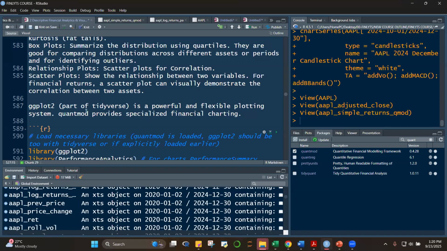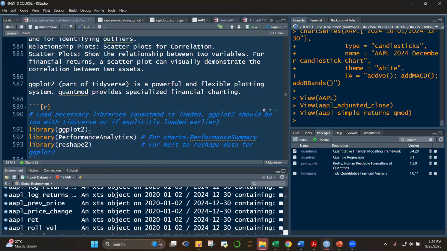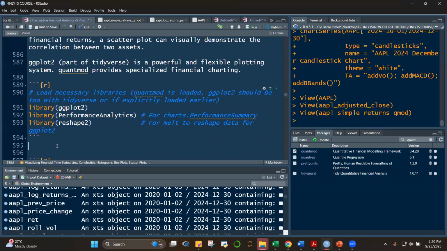Let's now check if you have loaded ggplot2. Here in the packages, make sure that ggplot2 is checked already, or use library. PerformanceAnalytics, you have done that. For reshape, if you don't have it, of course you know what to do: install it here, or make use of the pacman package. I'll give you a few seconds to make sure that these are loaded, and once you're done, kindly chat in the chat box that you have loaded these packages.